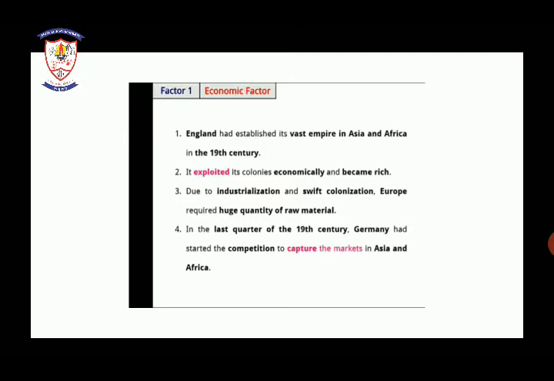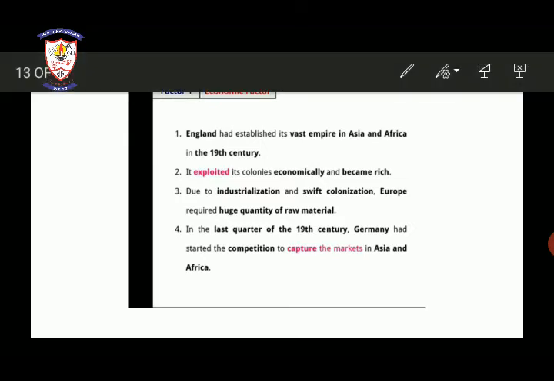As we have seen in colonialism, all the other countries were capturing parts, provinces, of African and Asian countries, so Germany also captured the markets. Apart from the raw materials of Africa, they also started capturing the other markets of Asian and African countries.